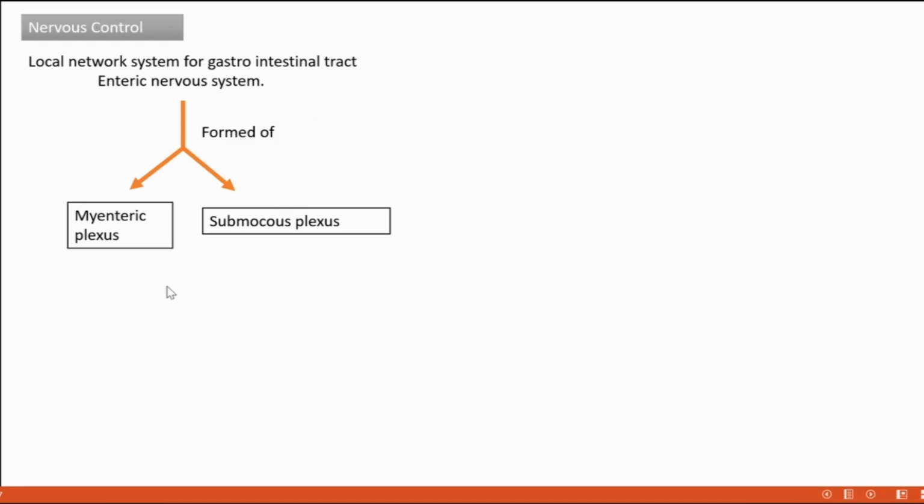So which are the component parts that form the enteric nervous system? Myenteric plexus and submucous plexus. So we can see what this arrangement is in the wall of the stomach.